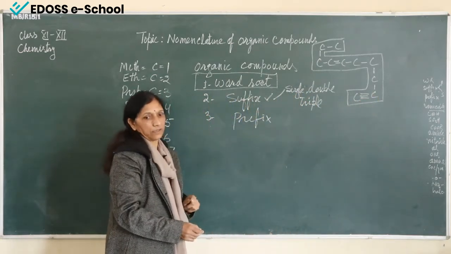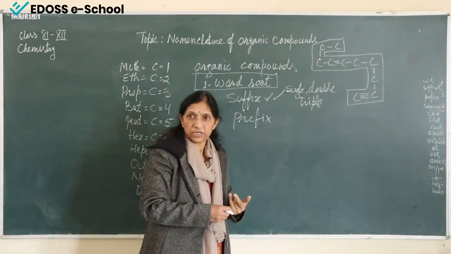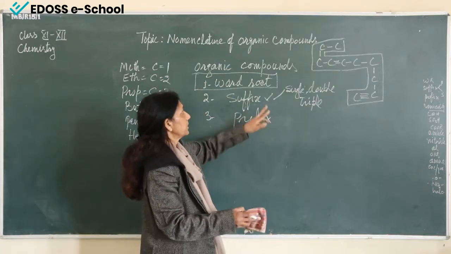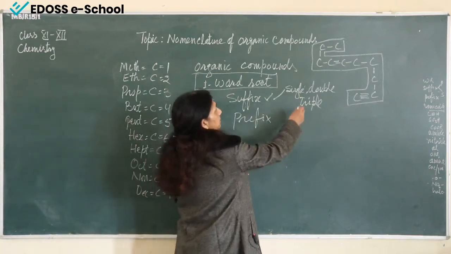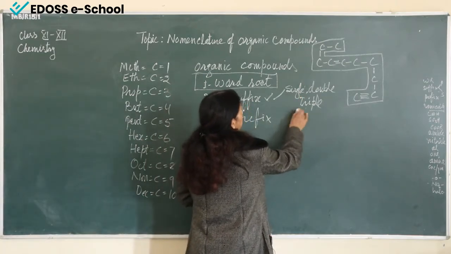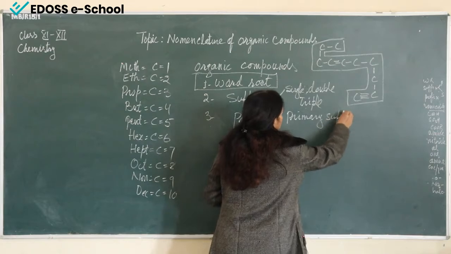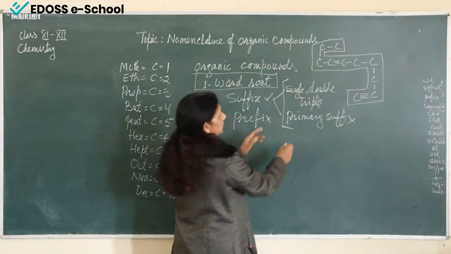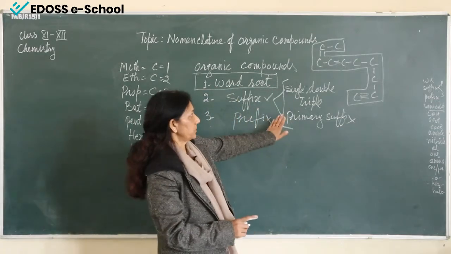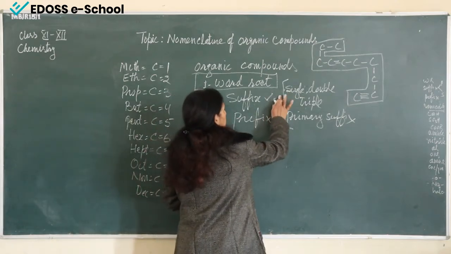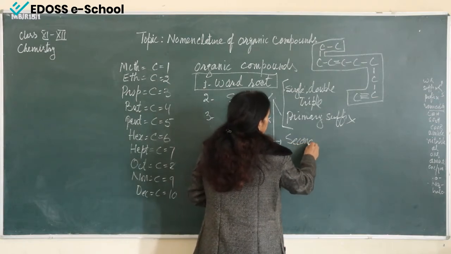So the second important thing is to find out the suffix. Suffix can be a primary suffix and it can be a secondary suffix. If the carbon chain has a single, double or triple bond, this is known as the primary suffix, meaning whether the carbon chain has single, double or triple bonds. And the second type of suffix is known as the secondary suffix.